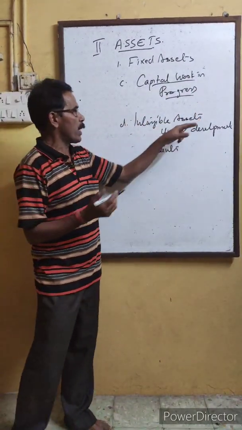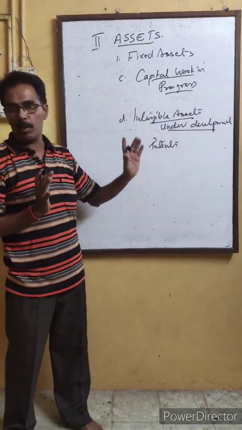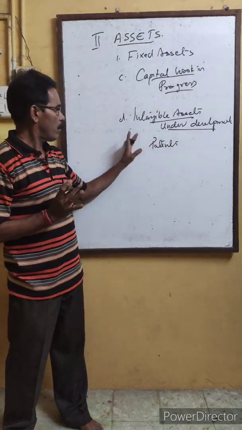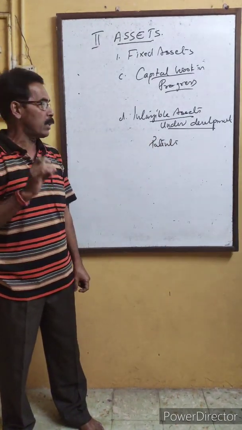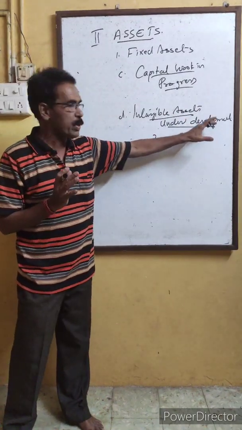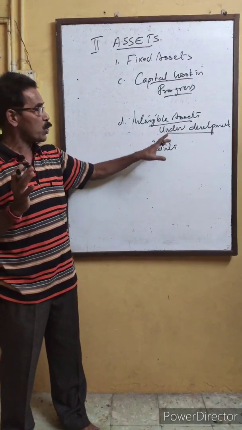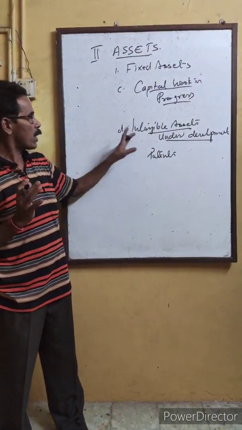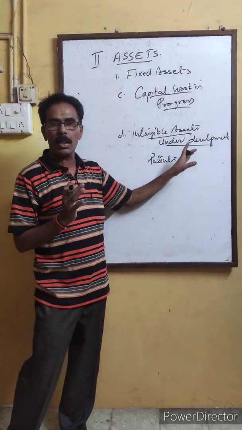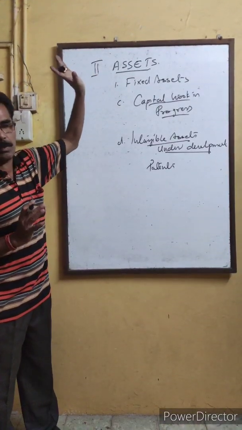Next is intangible assets under development, not completed, under development. Like a patent, like this coronavirus vaccine now. It's going on, it is not completed, it is under development. And the patents or the copyrights of that one, it is not completed. That type of items are coming under intangible assets under development. These are the items coming under fixed assets.